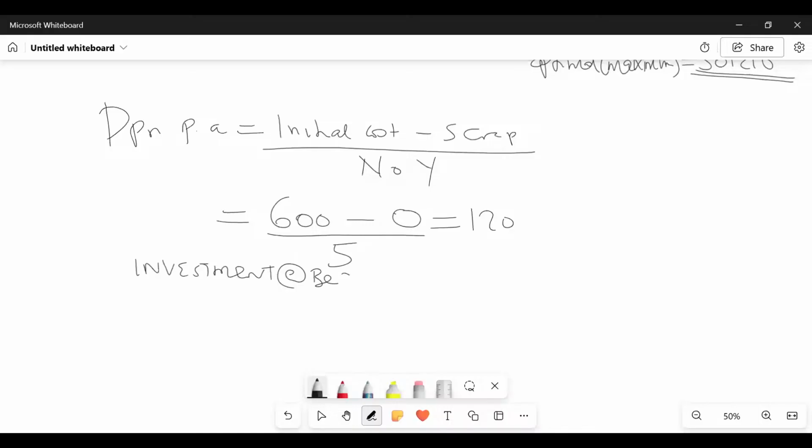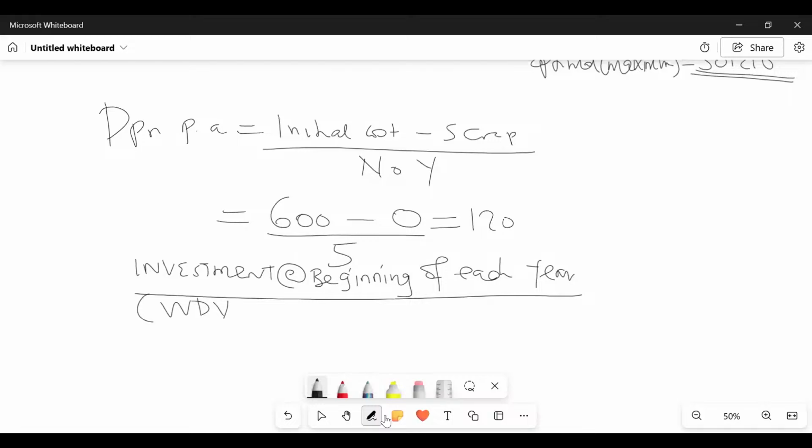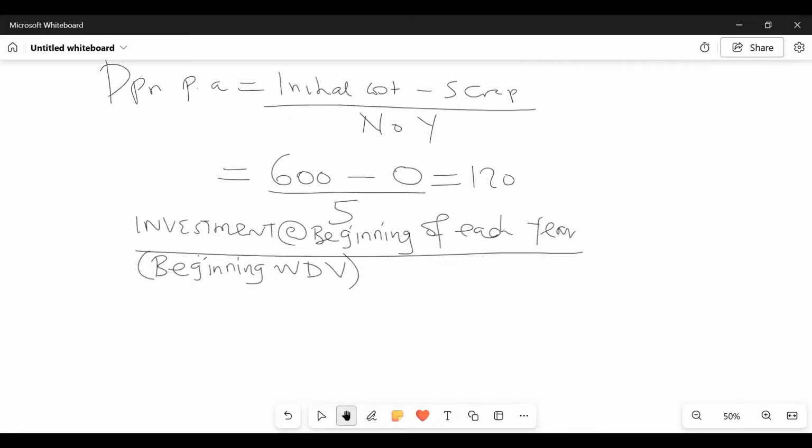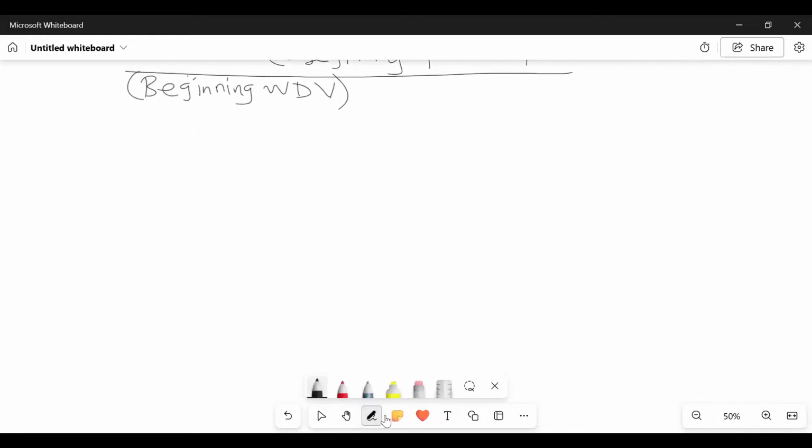Then I want you to give us what we call our investment at the beginning of each year. This one will be the same as the beginning written down value. Beginning written down value.